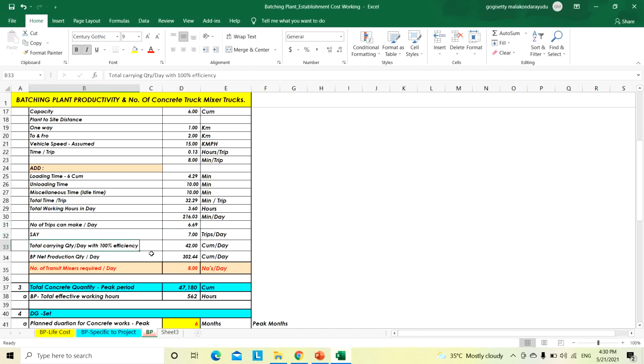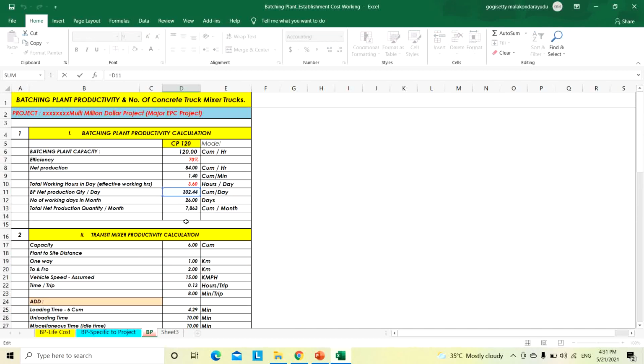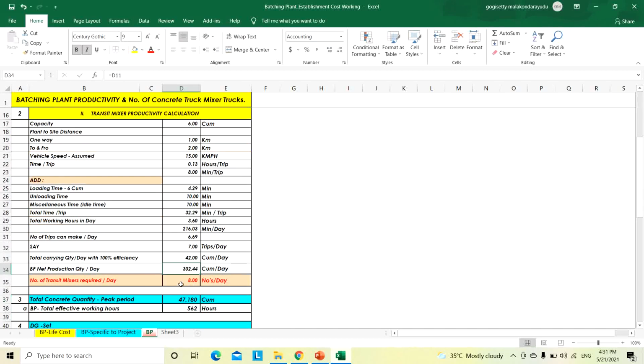So the total carrying capacity of each truck mixer is 7 trips, each truck with 6 cubic meter capacity at full efficiency. That means 42 cubic meter per day. The batching plant's per day output quantity is 302.44. How many truck mixers are required? Total batching plant per day quantity divided by one truck mixer's per day quantity. So 302.44 divided by 42 is equal to 8 numbers, rounded to 8 trucks.